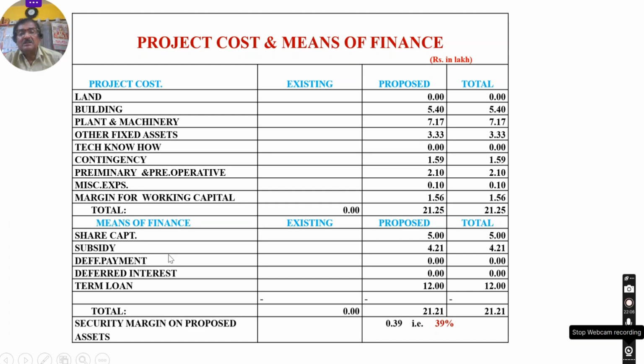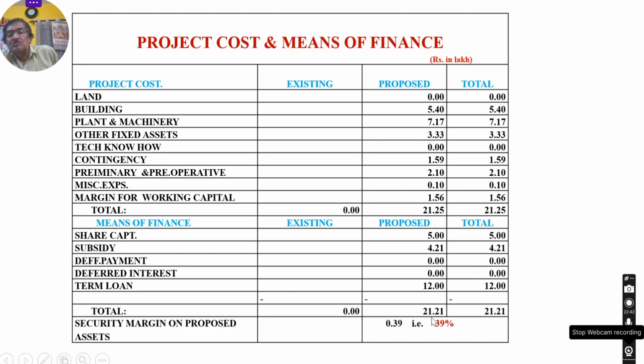Deferred payment. All these items are given. Term loan is here. That means 12 lakhs term loans have been proposed. And the total is 20. Slightly, it is a computational mistake. It should be 21.25 here also. Some mistake is here. Suppose you add, what is the difference? 4,000 only. You can add it to the subsidy, say 4,25,000. Then it will be the same. It is a mistake. Okay.